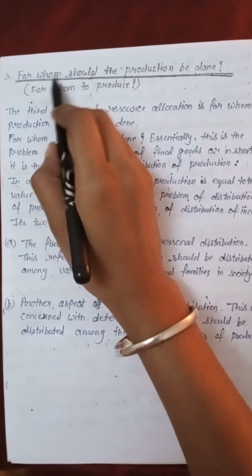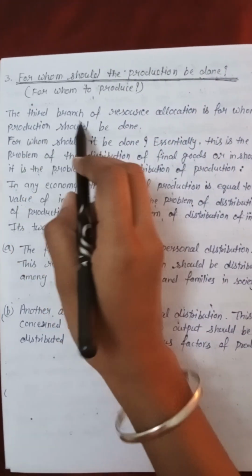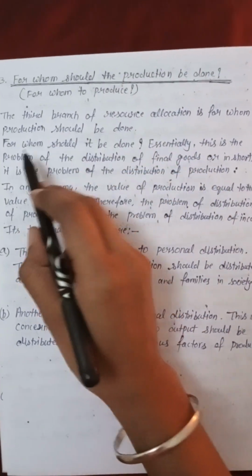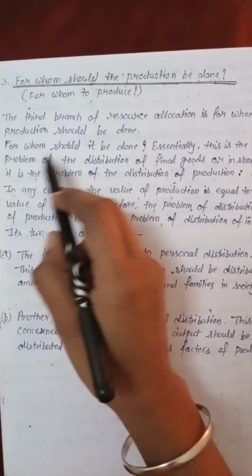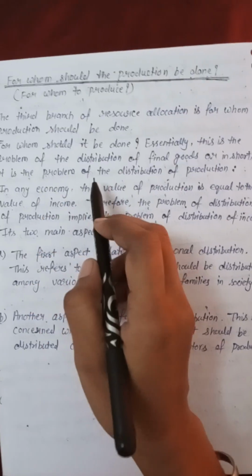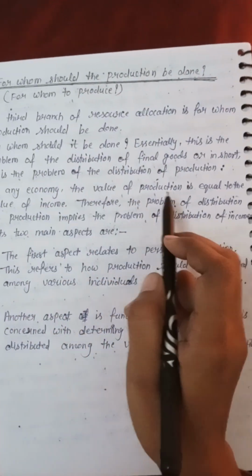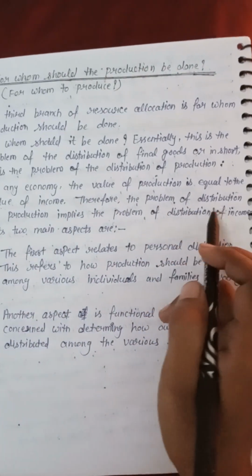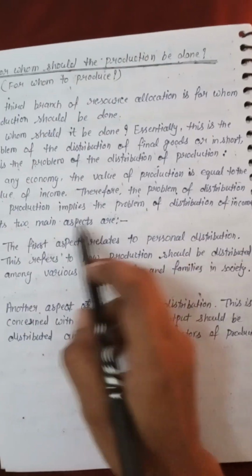Third problem is for whom should production be done? For whom to produce? The third branch of resource allocation is for whom production should be done. Essentially, this is the problem of the distribution of final goods, or in short, it is the problem of the distribution of production. In an economy, the value of production is equal to the value of income. Therefore, the problem of distribution of production implies the problem of distribution of income.